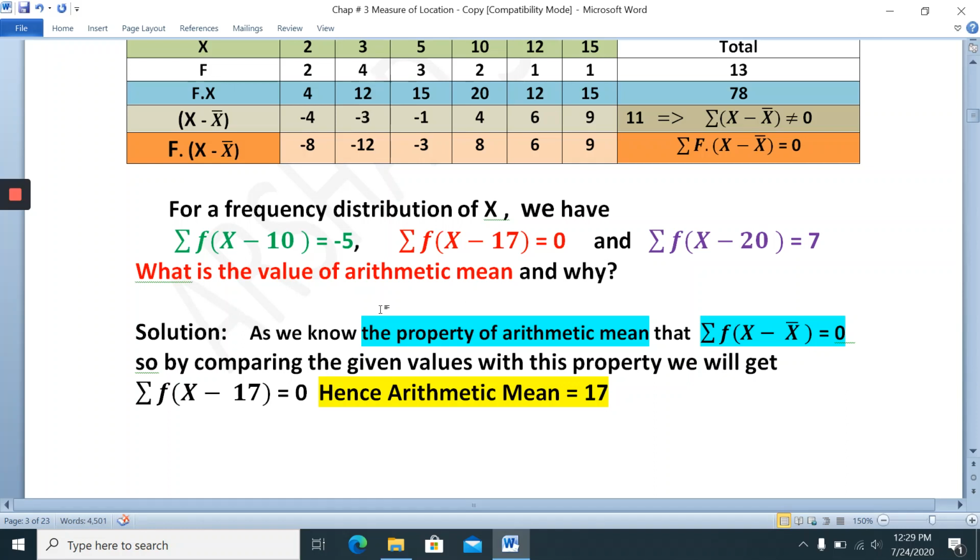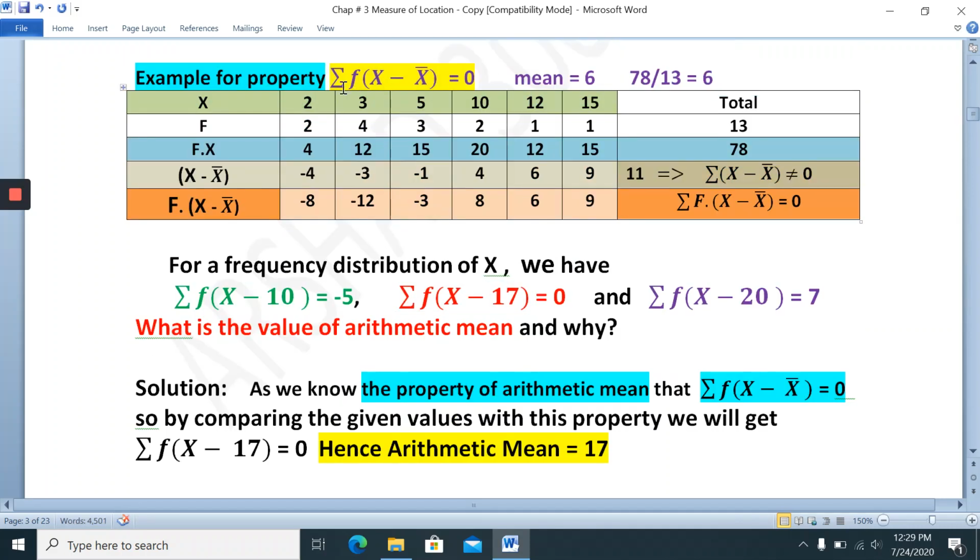So as we did above, without frequency, and now here is frequency. Now they are asking what is the value of arithmetic mean. Here 3 answers are given to you, and of these 3 answers, which one is correct, and the reason. So the reason is because a frequency is given, this property: summation f x minus x bar equal to 0. Now, as we know, give the reference of the property. The property of arithmetic mean is that summation f x minus x bar is equal to 0.